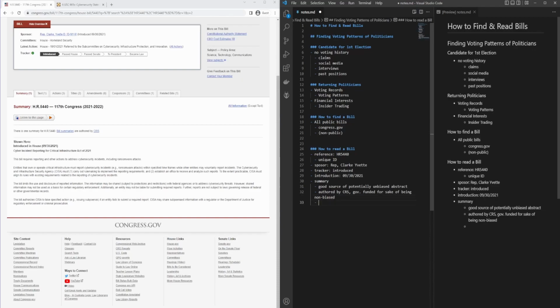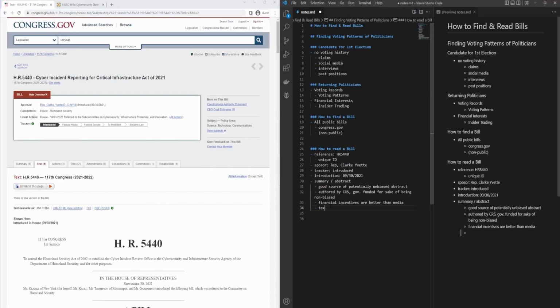Now that doesn't mean that the abstract is going to be non-biased. That means financial incentives are better than media. That's what that really means. So we can read the summary, also called sometimes the abstract, if you see it listed elsewhere. And if we move on, we can click the text tab to get the full bill.